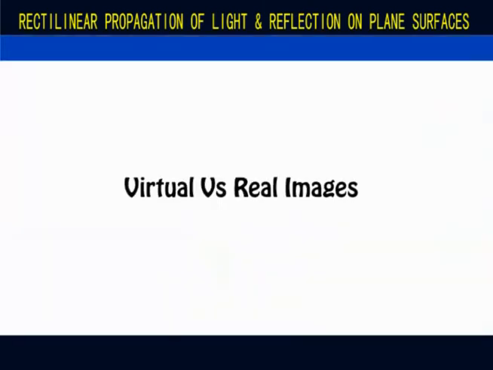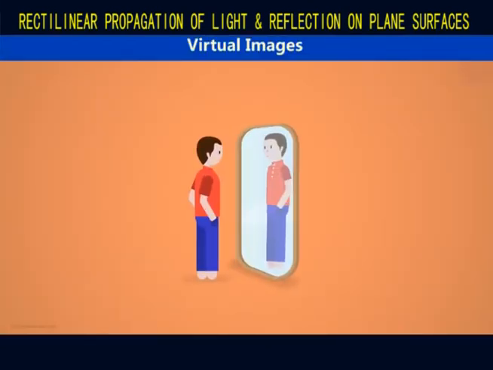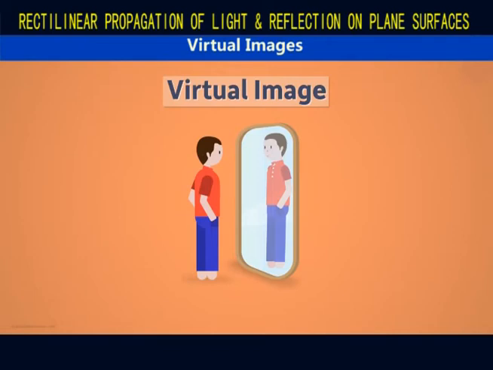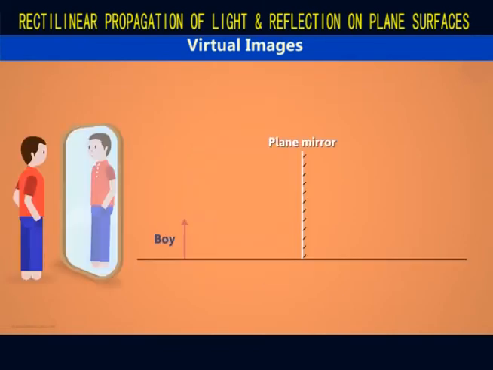Now, let us talk about one more characteristic of images formed on plane mirrors. These kind of images are called virtual. The opposite of virtual is real. Consider this arrangement simplified like this. When standing in front of the mirror, it seems the image is formed somewhere behind the mirror. But then, there's nothing behind the mirror. For us, the light rays appear to come from a location behind the mirror.